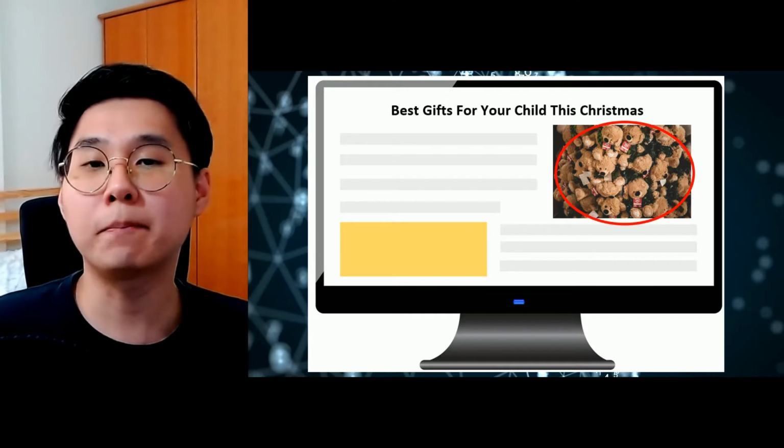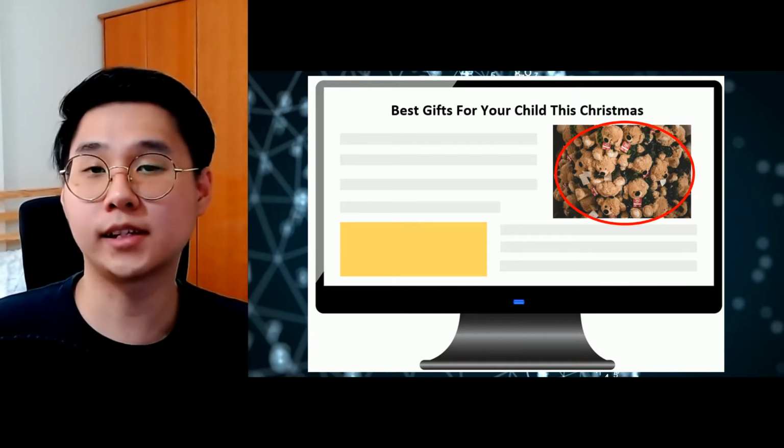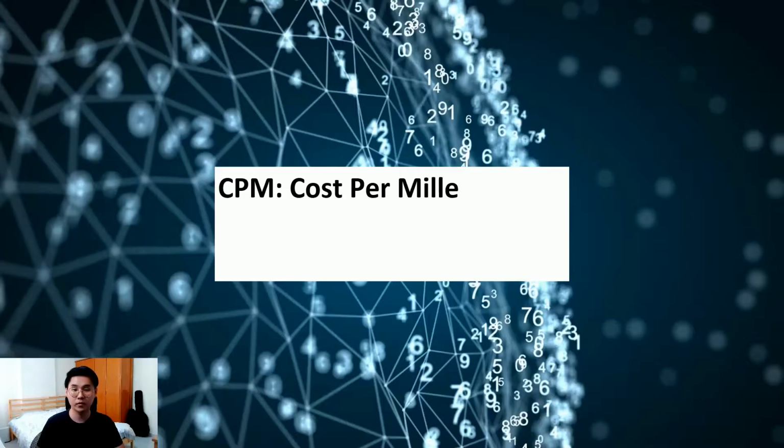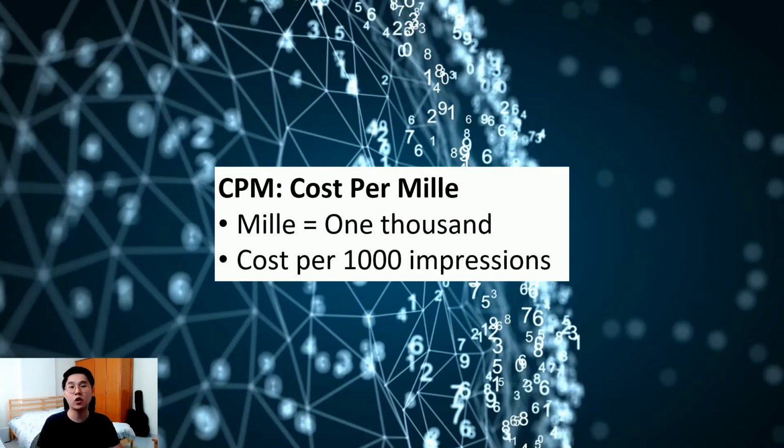An impression simply meant an ad view or a single instance of an online ad being displayed, like this one over here. And this brings us to CPM. CPM means cost per mille, and mille is the Latin word for 1000. Together, CPM means cost per 1000 impressions.